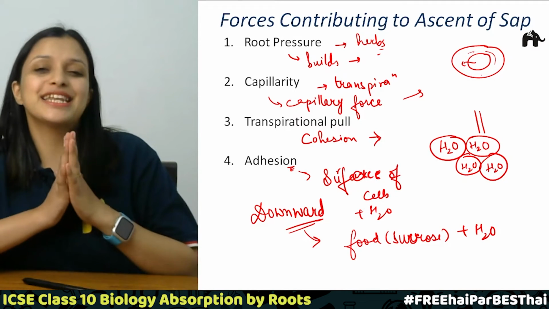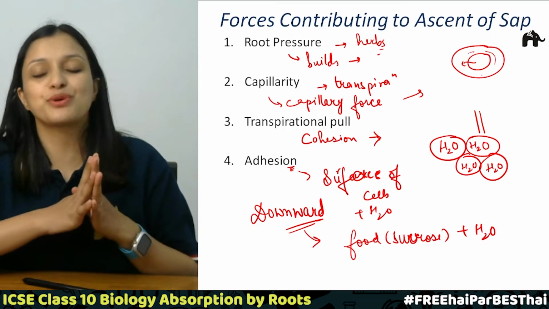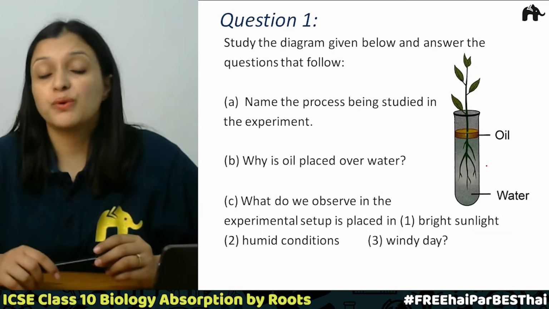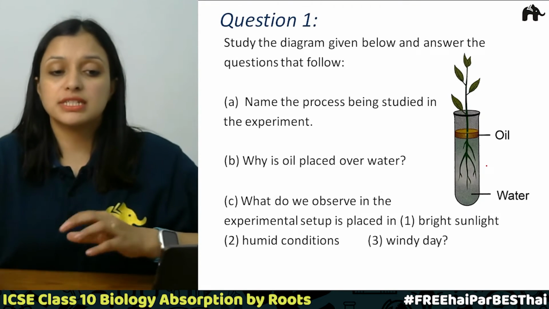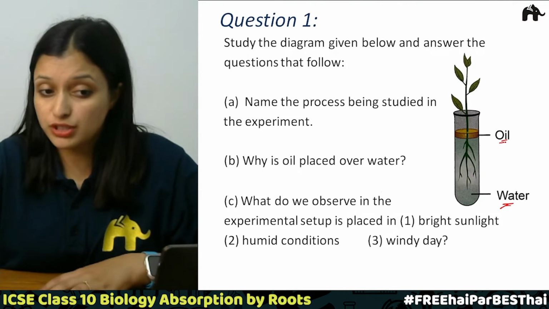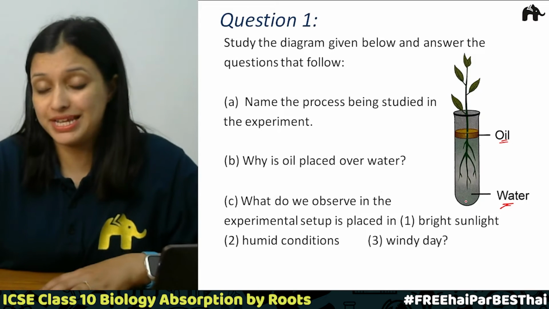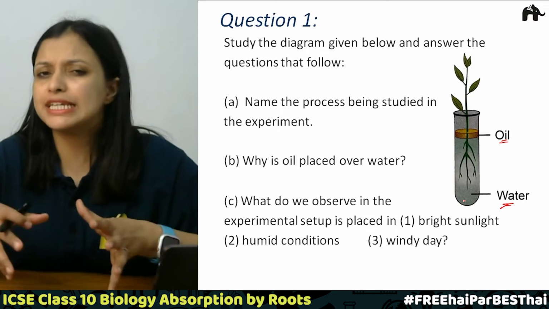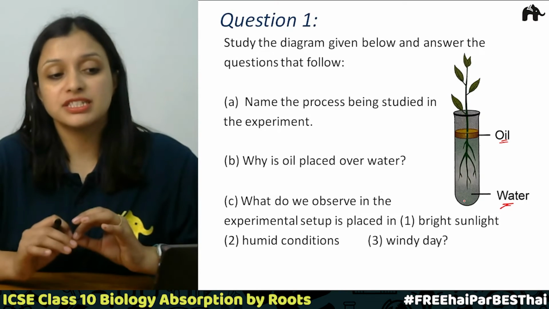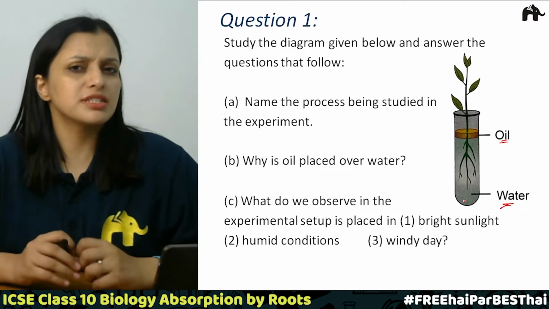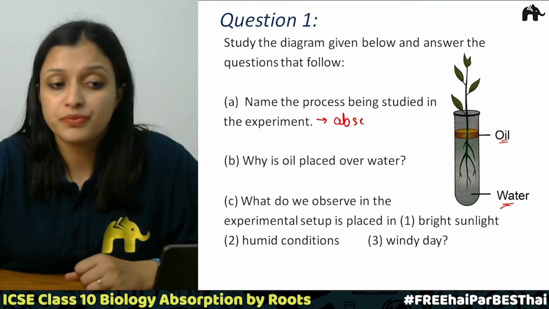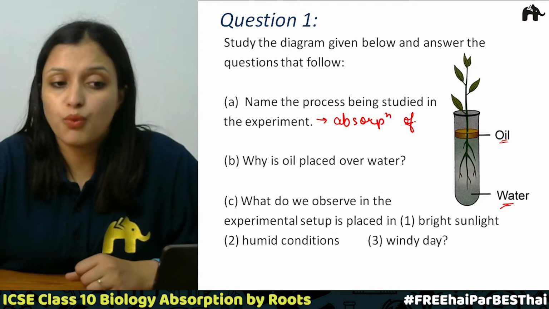This is easy, and now we are going to talk about the questions from this particular chapter. Question number 1: we need to study the diagram given below and answer the questions that follow. This is a diagram where there is a test tube, and we have placed water in the test tube, and on the top there is oil, and then a plant is placed which has roots as well as shoots, leaves, everything. The question says: name the process that is being studied in the experiment. So what process are we studying in this experiment? We are studying absorption of water.